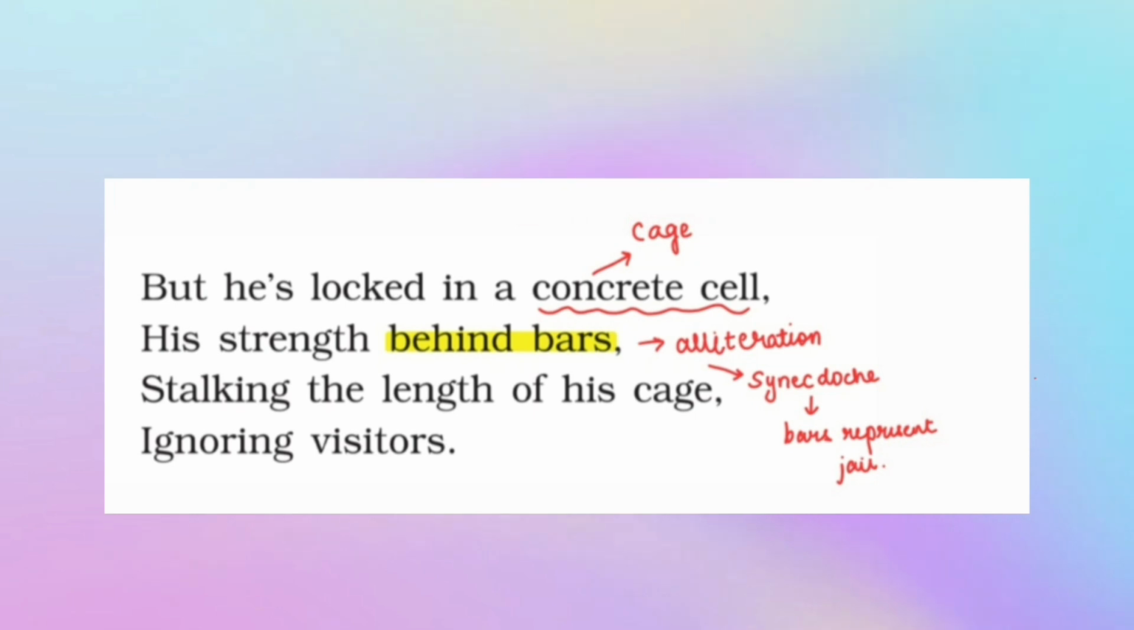Coming to the fourth stanza, but he is locked in a concrete cell, his strength behind bars, stalking the length of his cage, ignoring visitors. The poet is telling that, however, the tiger is not in his natural habitat. Instead, he is locked up in a concrete cell, means in a cage. All his strength is behind the bars. This is an example of alliteration and synecdoche. Here, behind the bars represent jail or a cage. Stalking the length of his cage means he is moving the length of the cage in which he is locked up, and he is also ignoring the visitors who are coming to see him.